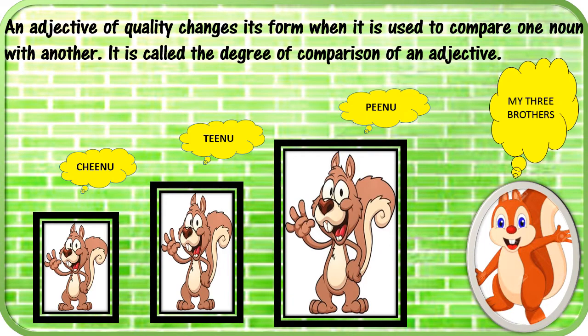An adjective of quality changes its form when it is used to compare one noun with another. Here, the brothers are nouns. It is called the degree of comparison of an adjective. Now let me take you ahead.